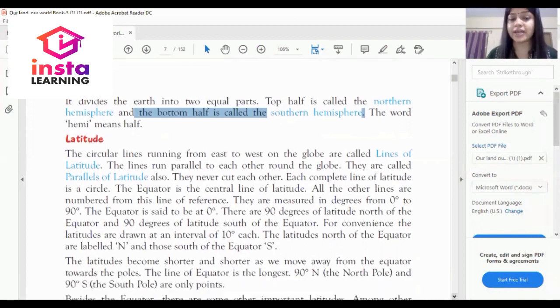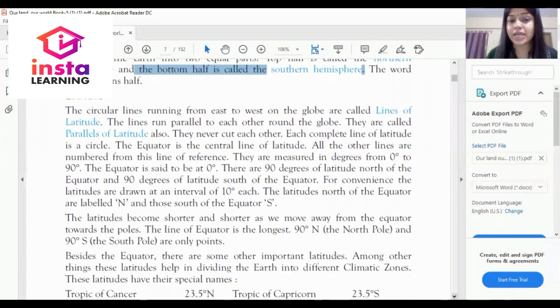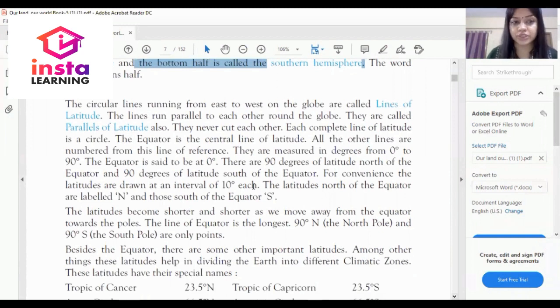Let's understand latitude. What is latitude? Dear student, the circular lines running from east to west on a globe are called lines of latitude.